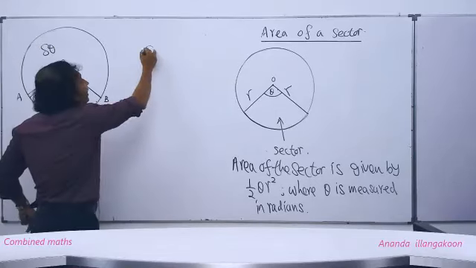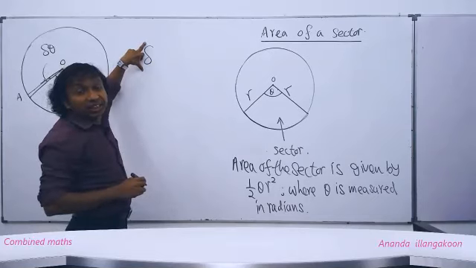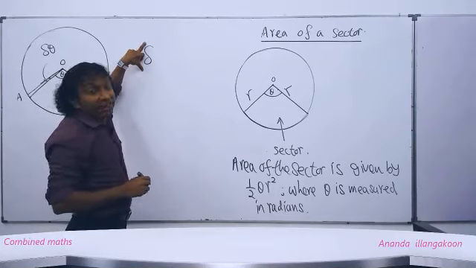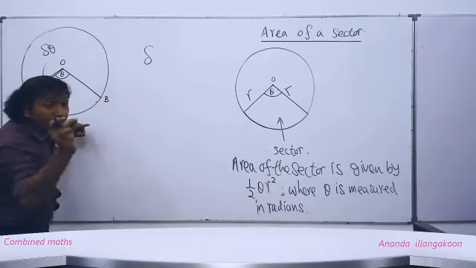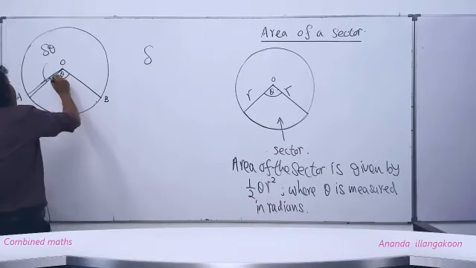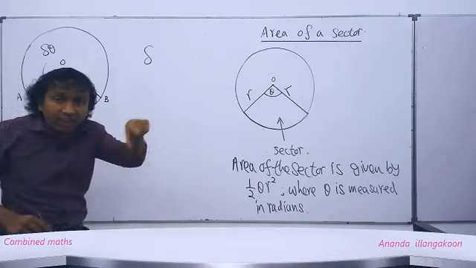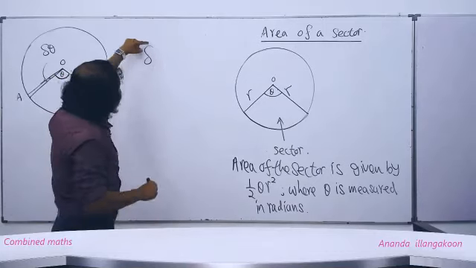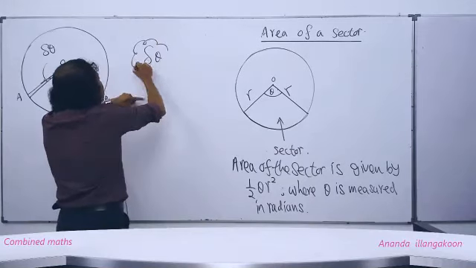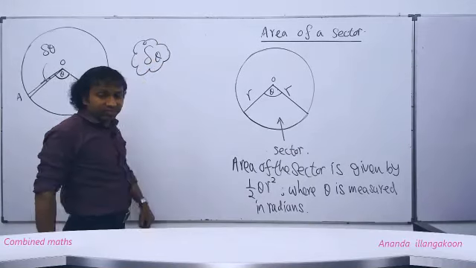People, delta we always use to say very small. In this case, this angle is a very small part of what? This whole angle theta, no? This angle is a very small part of the whole angle theta. So therefore, we use the notation delta theta to denote what? This very small angle.